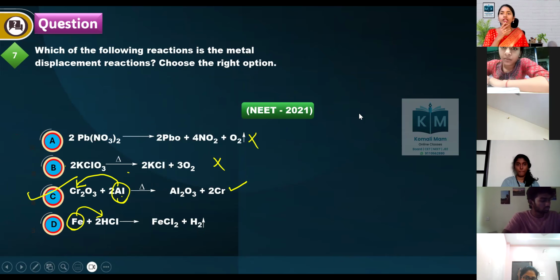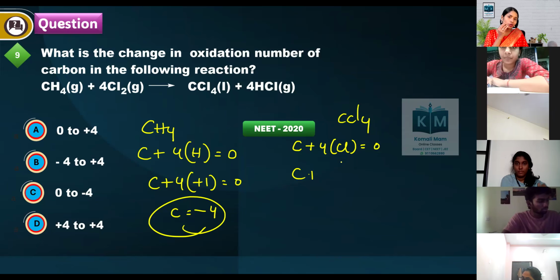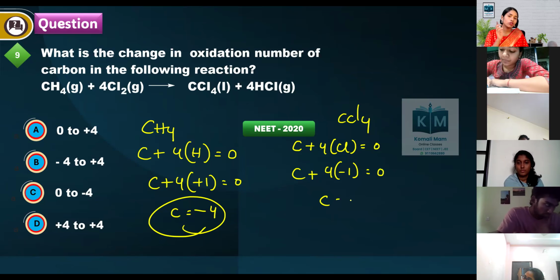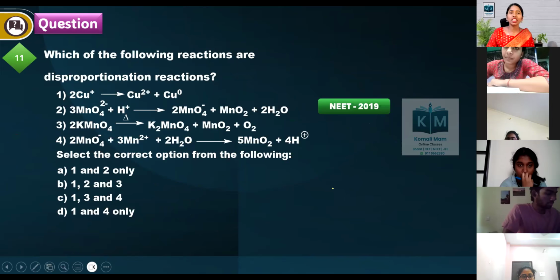CH4 is converted into CCl4, right? In CCl4, tell me what is the oxidation state? Carbon plus 4 into Cl, which is equal to 0. Carbon plus 4 into each chlorine is -1 is equal to 0. Then carbon is equal to -4, come this side, +4. So what is the change in oxidation number? -4 to +4.